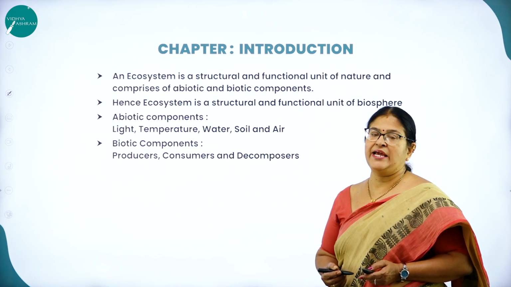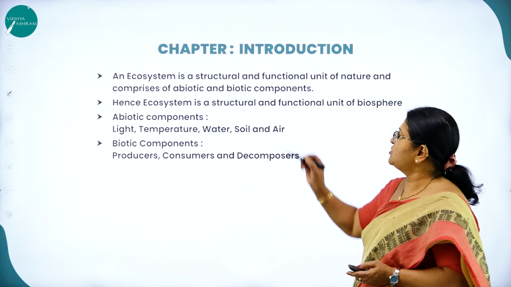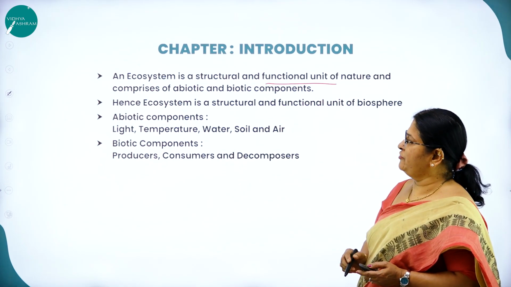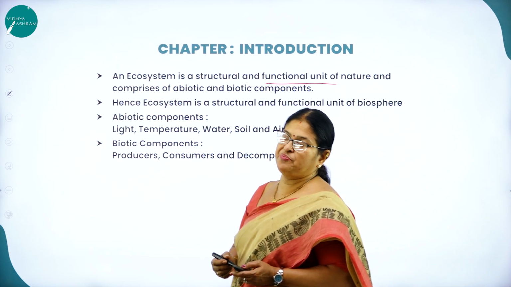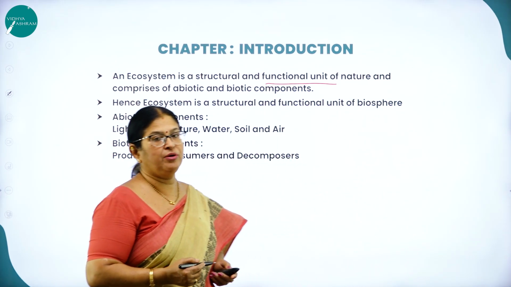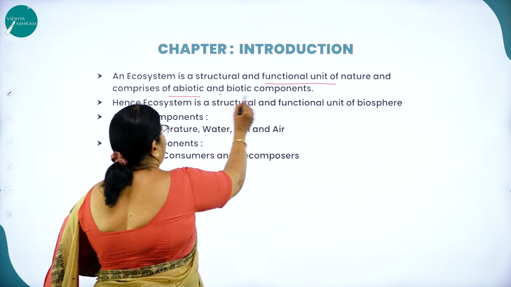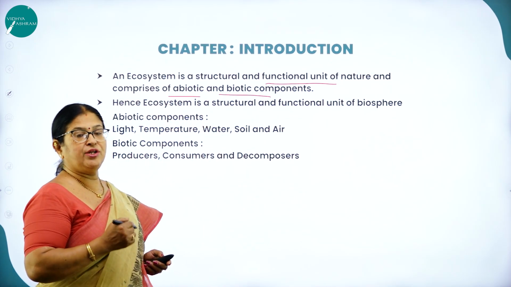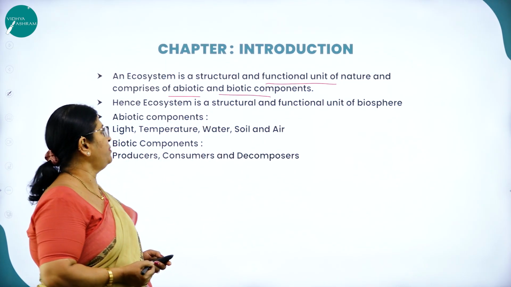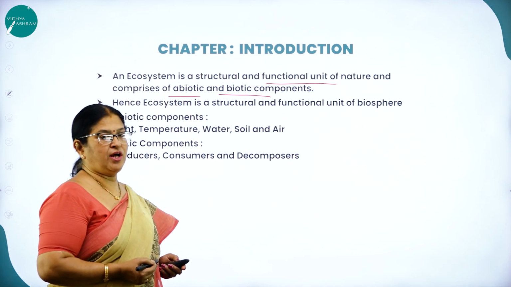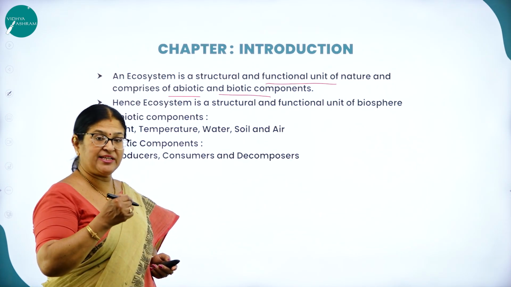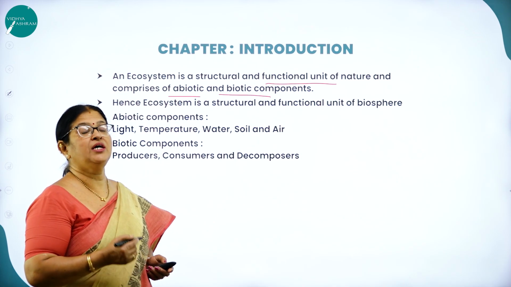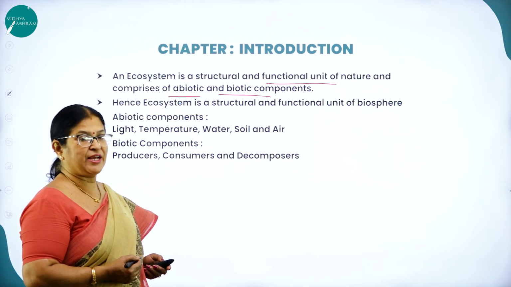As I already said, ecosystem is the structural and functional unit of nature or biosphere, which comprises both abiotic and biotic components, that is the non-living and living components. Hence we call it the structural and functional unit of biosphere, as there is an interaction between the living and the non-living components in an ecosystem.